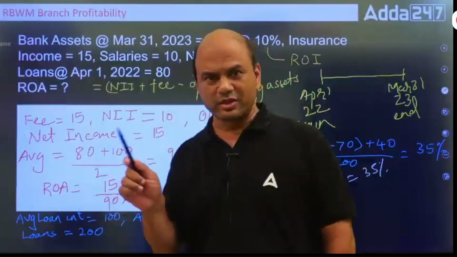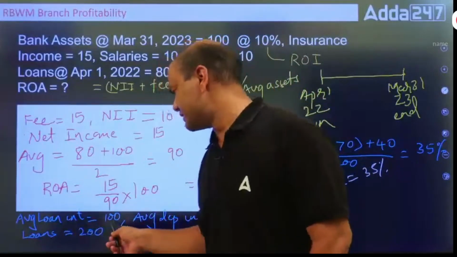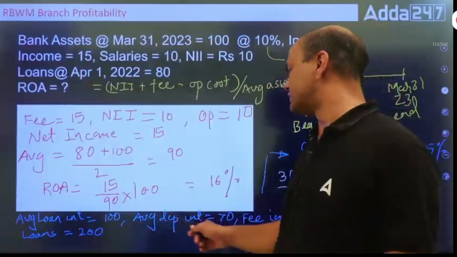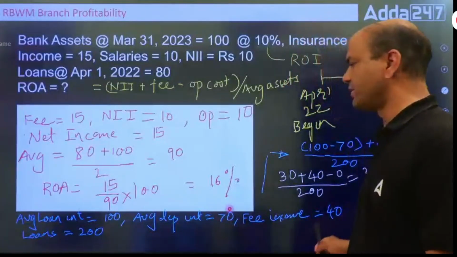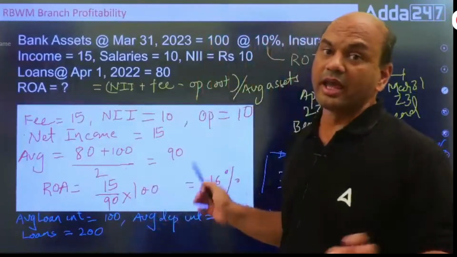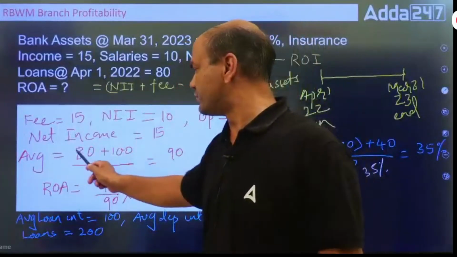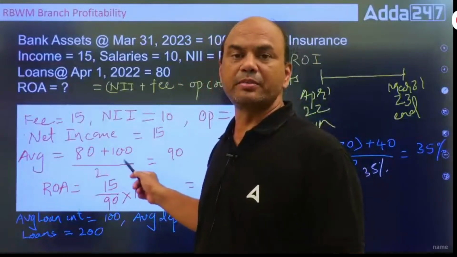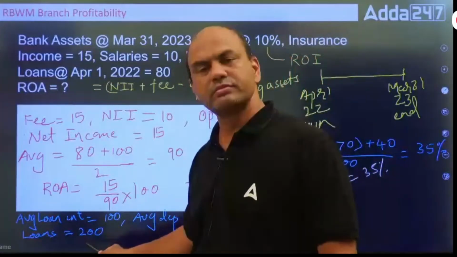See this. Logic should be clear. Now look at this. Average loan interest is given as 100. Average deposit interest is given as 70. Fee income is given as 40. Loans are given as 200. Now see here. Your average loans, what do you require? Average assets. See this formula: beginning plus end upon 2. Here, no beginning, no end. Only loans are given, 200.